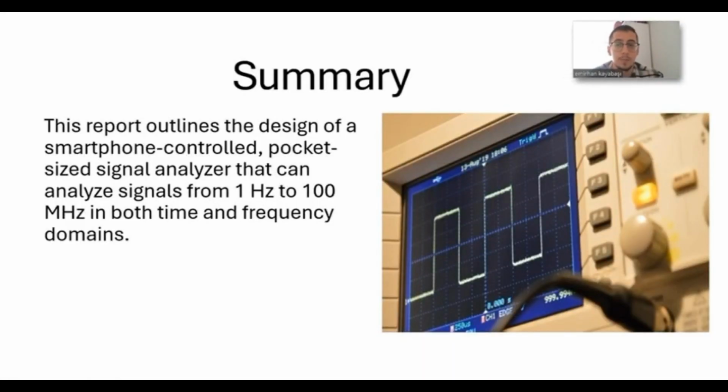Let me start with the summary. This report outlines the design of a smartphone controlled, packet-size signal analyzer that can analyze signals from 1 Hz to 1 MHz in both time and frequency domains.